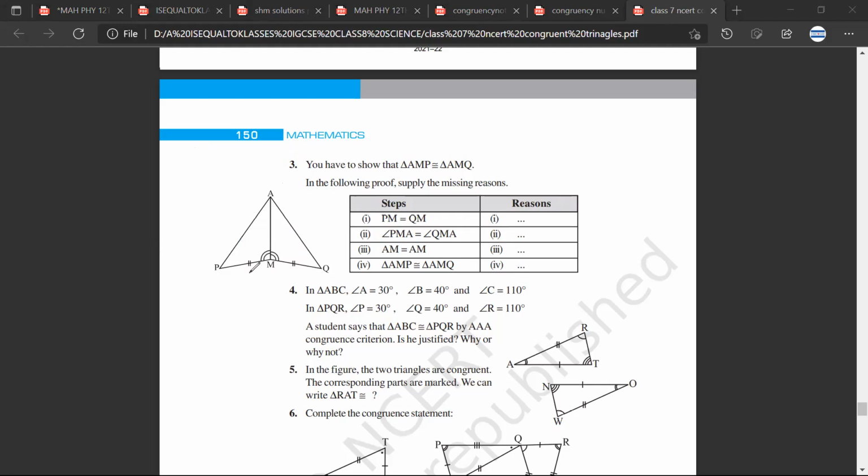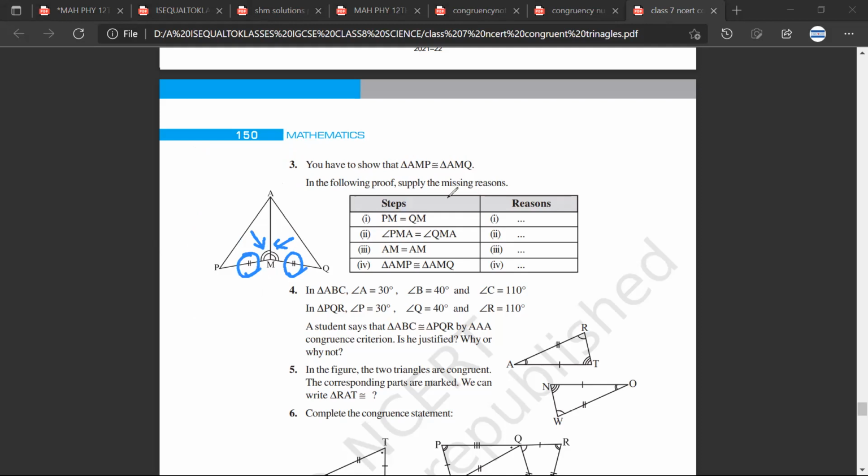Now, if you look at this symbol, what we understand is this side is equal to this side. So this symbol implies that the two sides are equal. Sarthak, have you understood? Yes, sir. So similarly, when you see signs like this, it means these two angles are equal. Sarthak, have you understood?